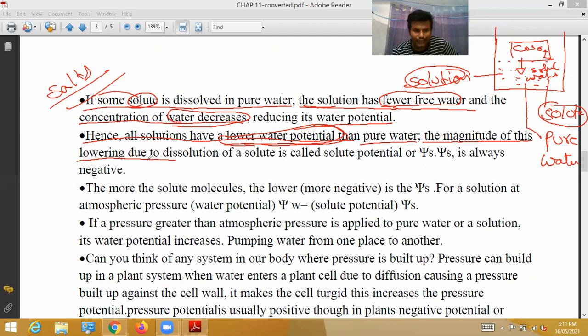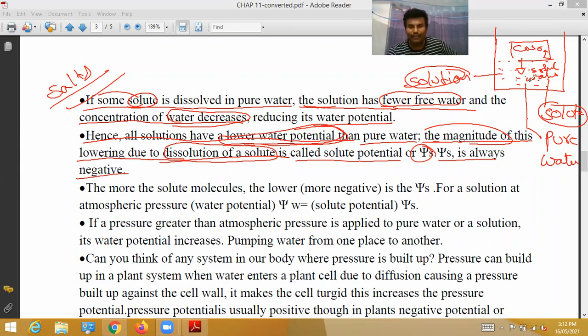The magnitude of this lowering of water potential due to dissolution of solute is called solute potential, or psi s. Psi s is always negative.